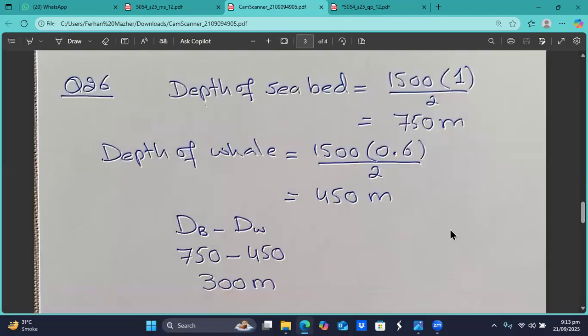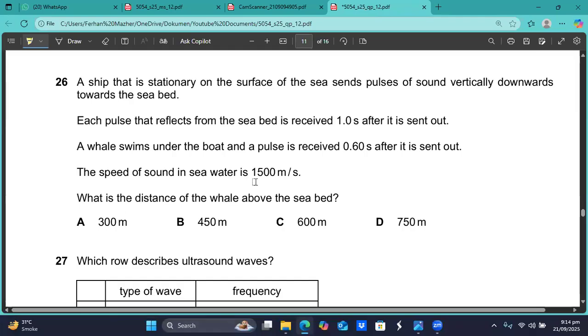Question number 26. Depth of the seabed will be 1500 multiplied by 1 divided by 2. That is 750 meters. So the seabed is 750 meters deep. Depth of the whale will be 1500 multiplied by 0.6 divided by 2, and that will be 450 meters. Now subtract the depth of the whale from the depth of the seabed. This will give you the distance between the seabed and the whale. That is 750 minus 450, and that is 300 meters. So 300 meters, I think, is the answer, sir.